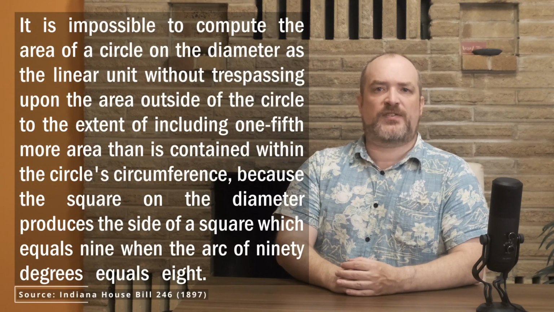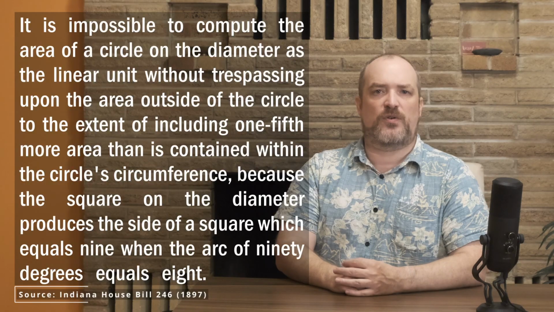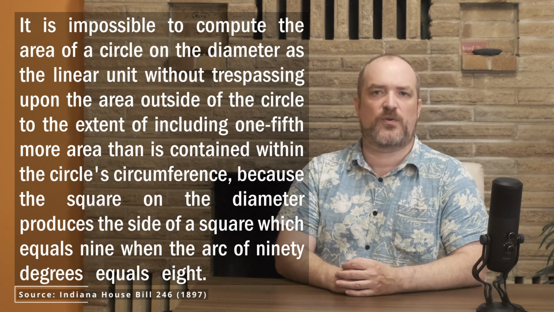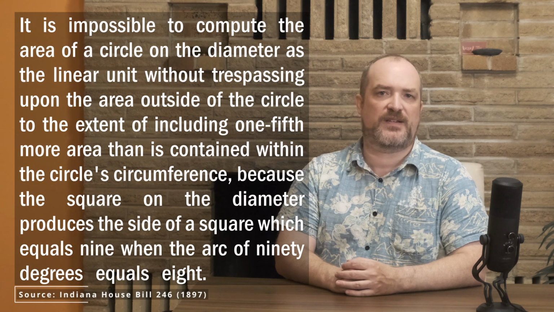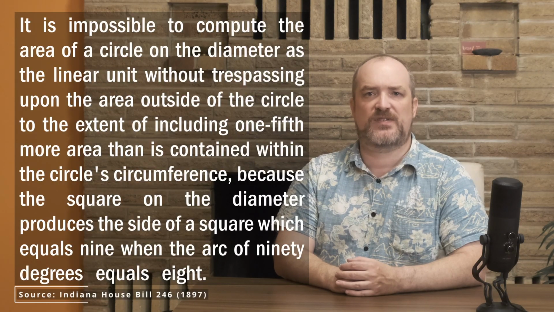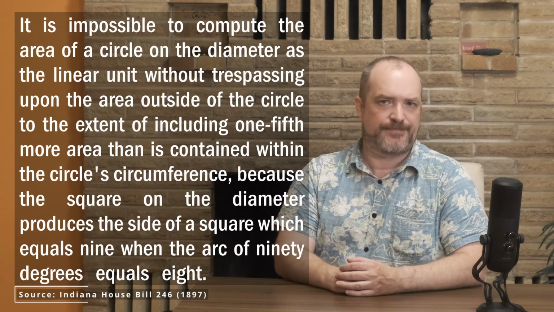Section 2 starts off: it is impossible to compute the area of the circle on the diameter as the linear unit without trespassing upon the area outside of the circle to the extent of including 1/5 more area than is contained within the circle's circumference, because the square on the diameter produces the side of a square which equals 9 when the arc of 90 degrees equals 8.